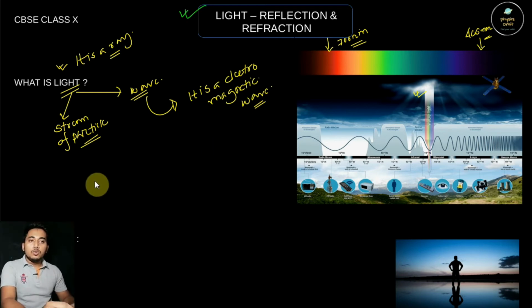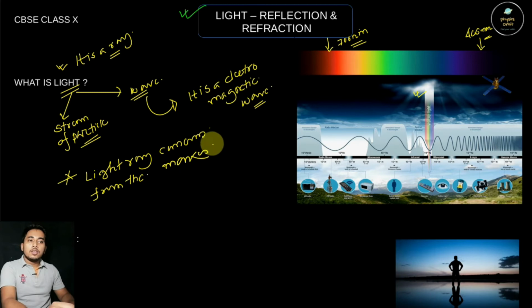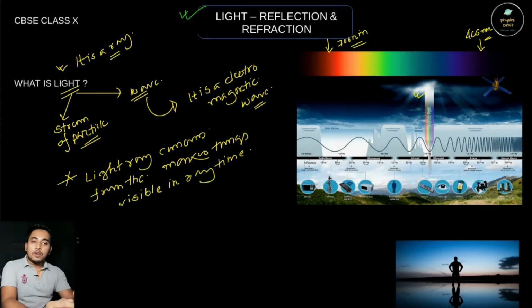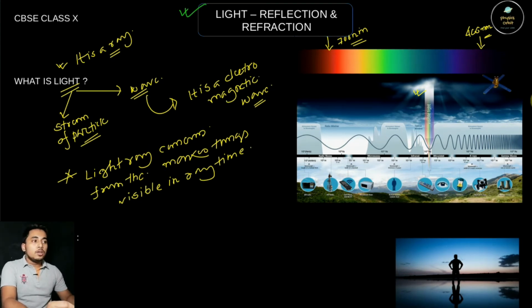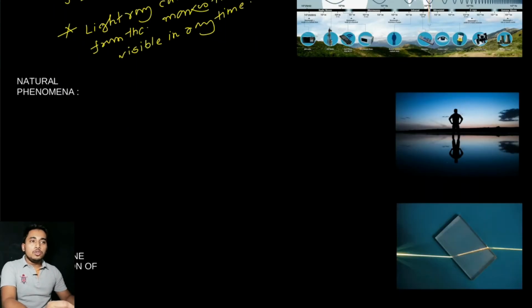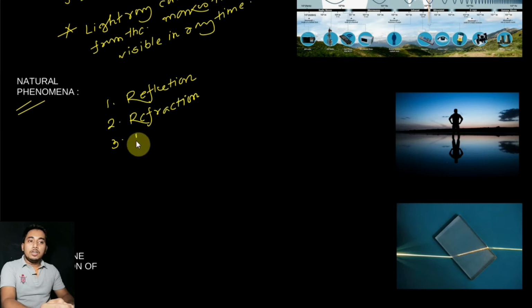So these things you have to know about electromagnetic waves. The light ray coming from the sun makes things visible in the daytime. After that we will see some natural phenomena related to light, which are the reflection of light, refraction of light and diffraction of light. So we will learn about reflection and refraction. Some natural phenomena we see in our physical world: number 1 reflection, number 2 refraction, and number 3 diffraction.